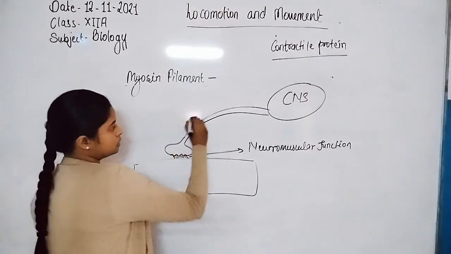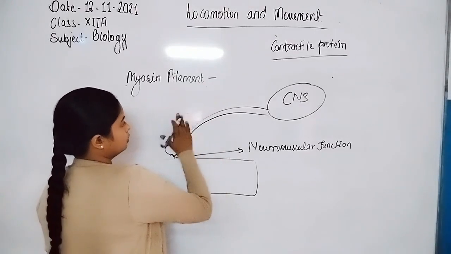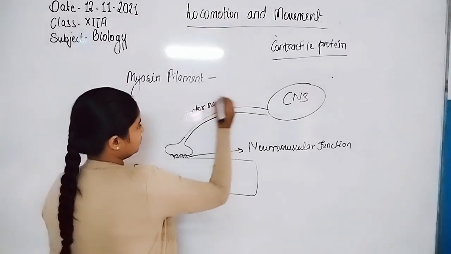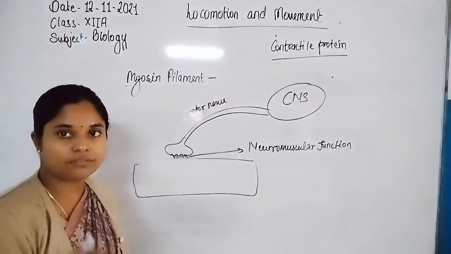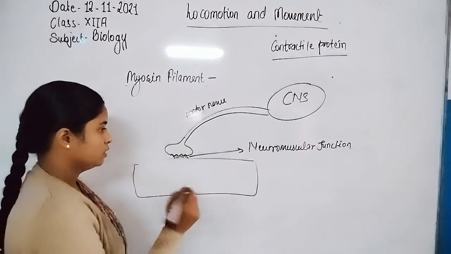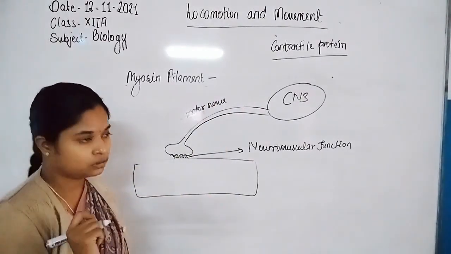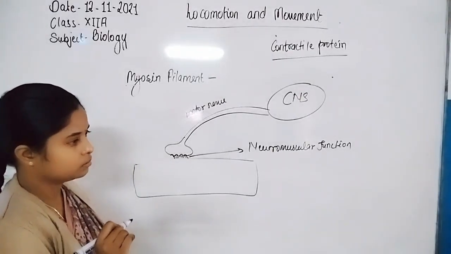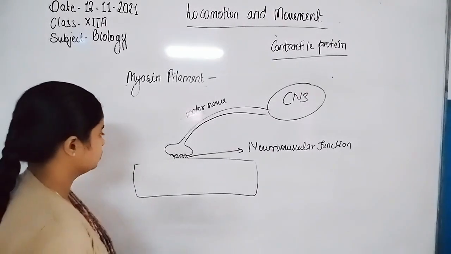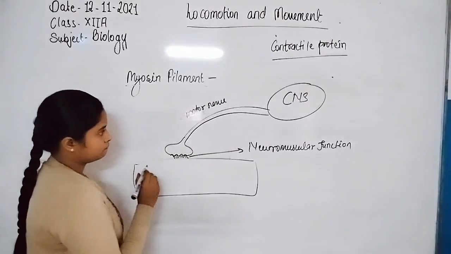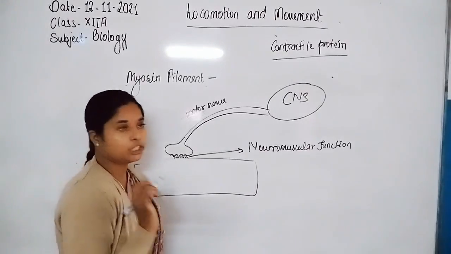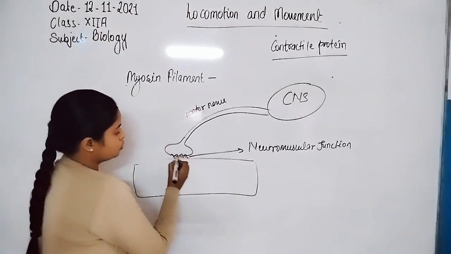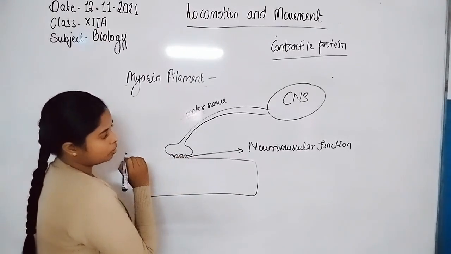There is also a motor nerve. The sensory nerve receives the signal from the organ, and the motor nerve gives the response to the target, the muscular cells. In response they release the neurotransmitter substance, acetylcholine.